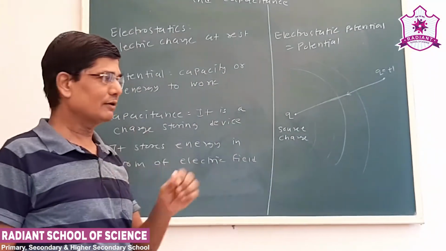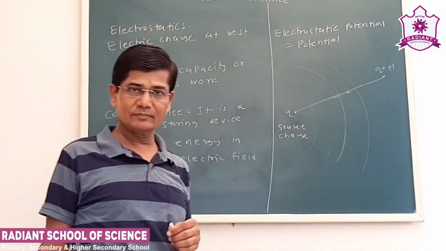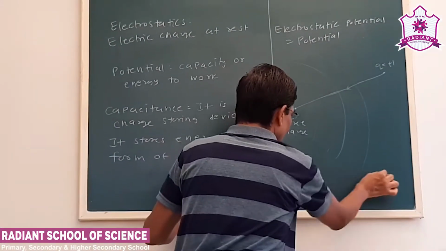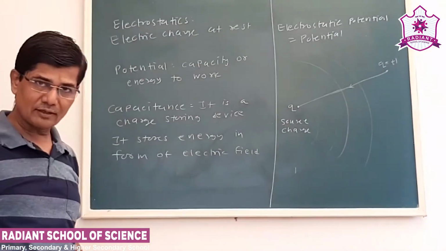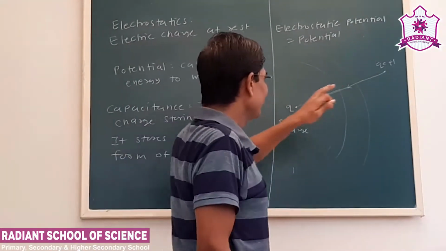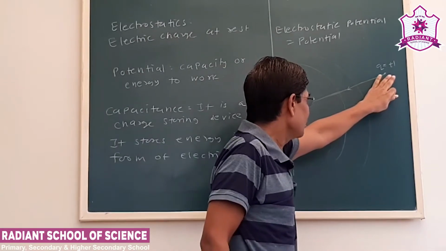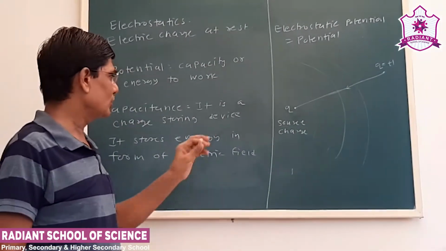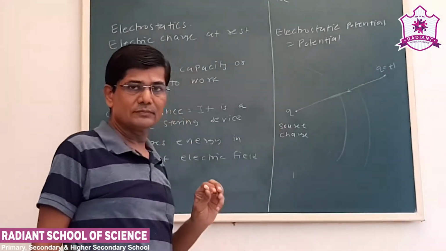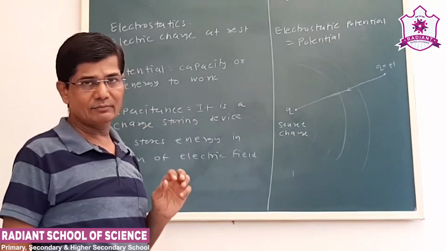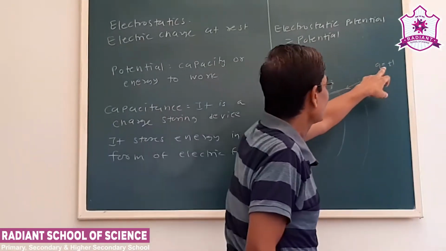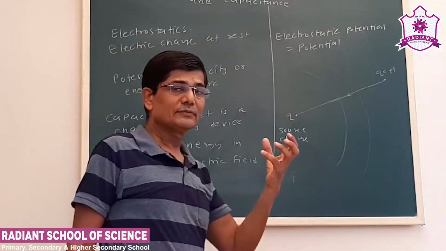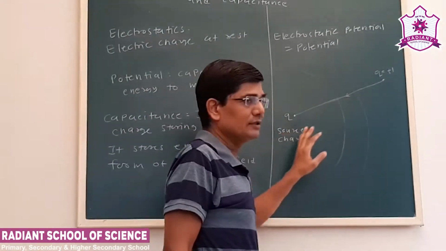Now in our work, power, energy lesson, we saw that whenever we have to move one object from one place to another, we have to do some work. Here also, to bring this test charge in the electric field of the source charge Q. Now Q may be positive or negative, that we have seen earlier. Our test charge, we know, is always a unit positive charge. So that phenomenon we have to study in detail.